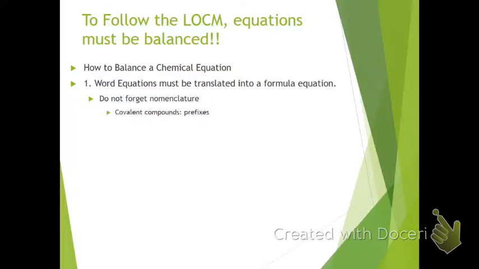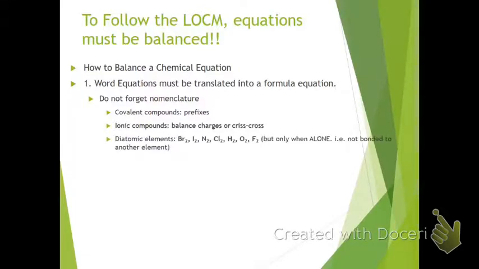So a couple little reminders on nomenclature. If you see prefixes in a substance, it's covalent. Those prefixes tell you how many of each atom you have in there. Ionic compounds contain a metal and a non-metal. Maybe you'll see your polyatomics, but we're going to need to balance out the charges to make our compound neutral, or the charge equal to 0. Another method you may have learned to do that is crisscrossing.